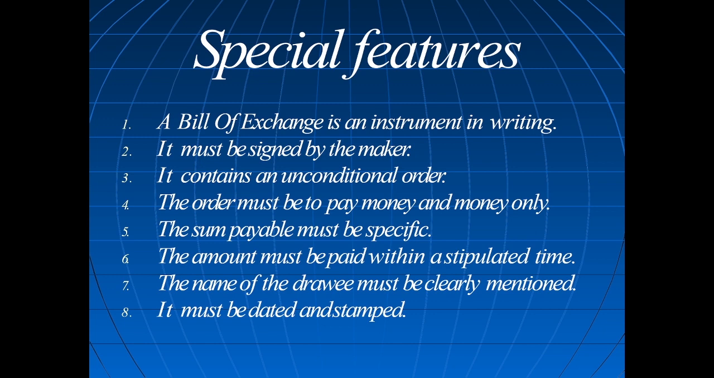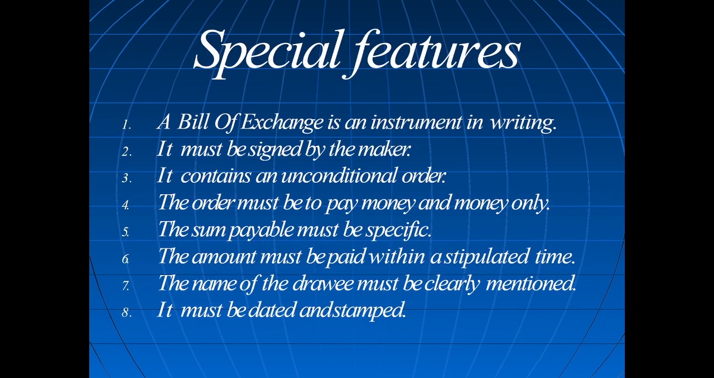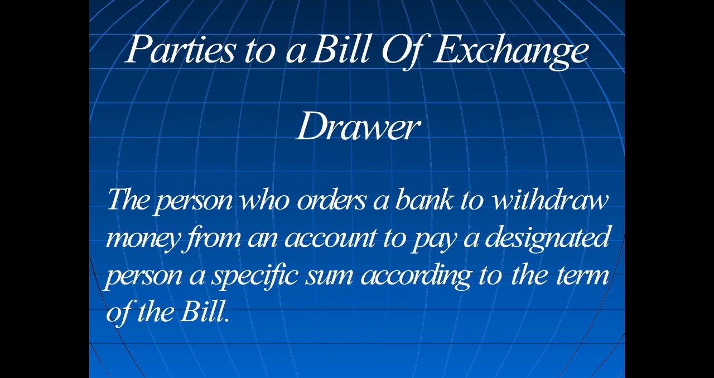These are the salient features of bills of exchange. Number one, the instrument is in writing. Number two, it should be signed by the maker. Number three, it contains an unconditional order to pay money. The amount payable must be specific. Another one is the amount must be paid within the stipulated time. The name of the drawee must be very clearly mentioned. It must have a date and stamp.